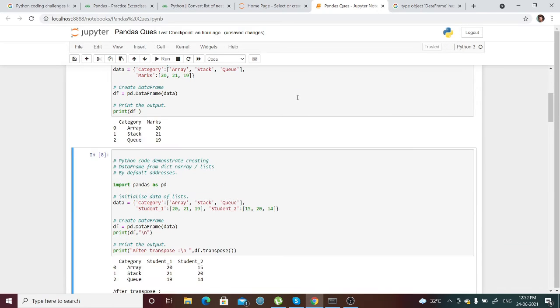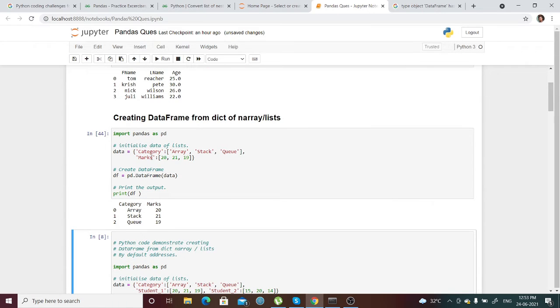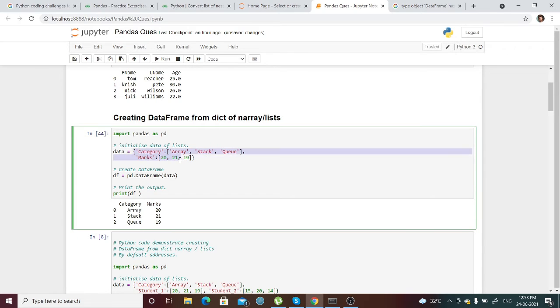and creating a data frame using a dictionary. This is how we can create dictionaries. This is the key and this is the value of the dictionary. Here I'm making just one dictionary, passing different keys and values within one single dictionary.